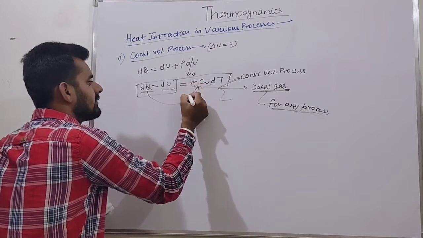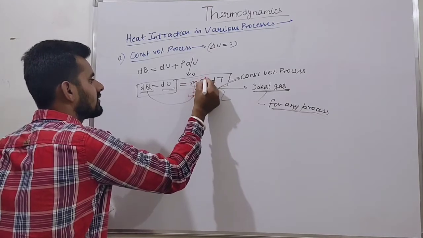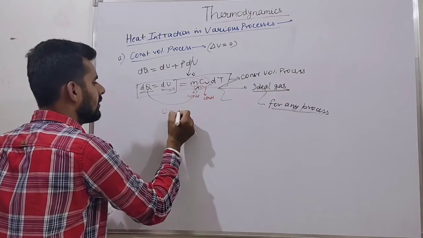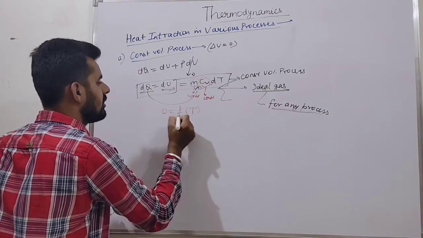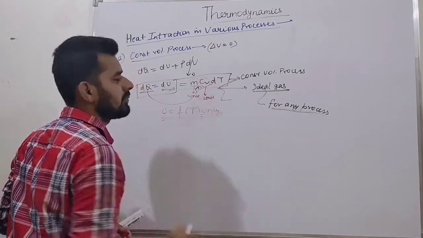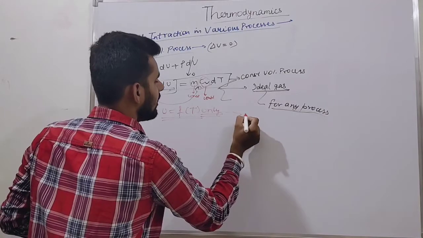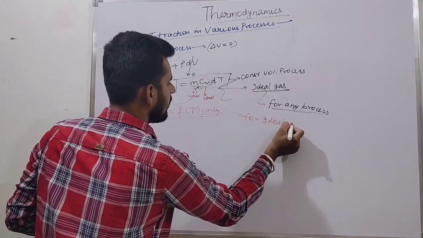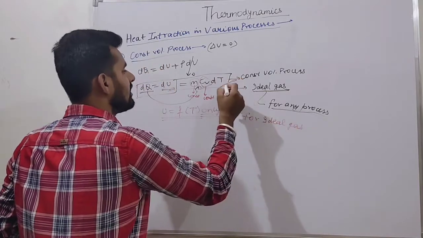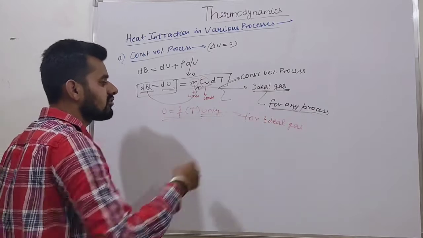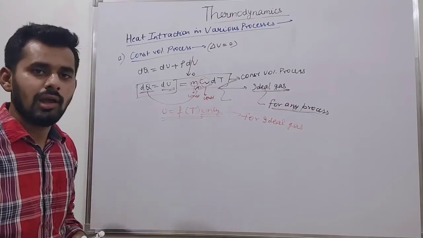Our mass is constant. This is a constant term. Our Cv is constant. This is a constant term. So U is basically a function of what? Temperature only. U is a function of temperature only. U depends upon temperature only, for an ideal gas. The basis of this relation is ideal gas. For ideal gas, U is a function of temperature only.